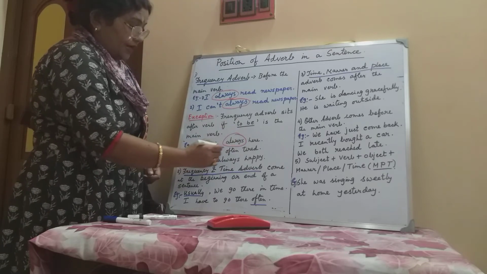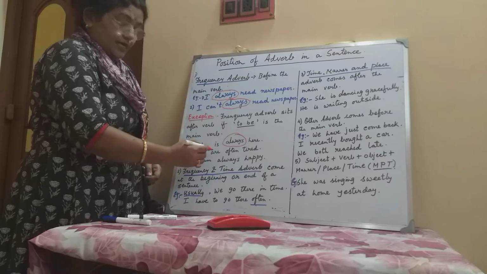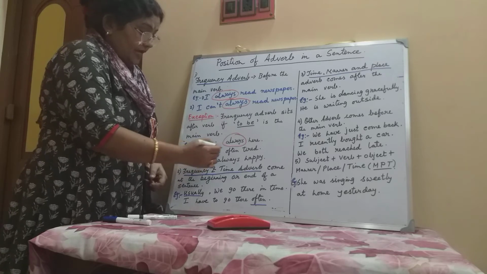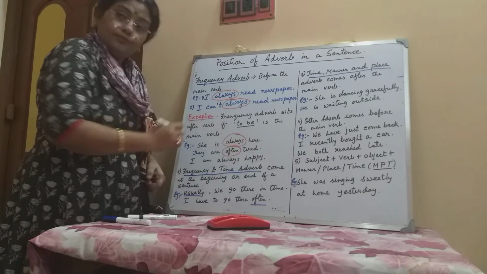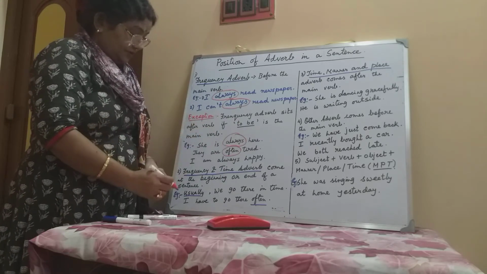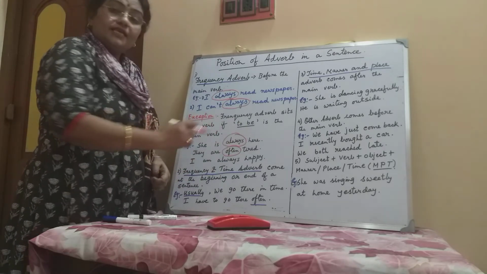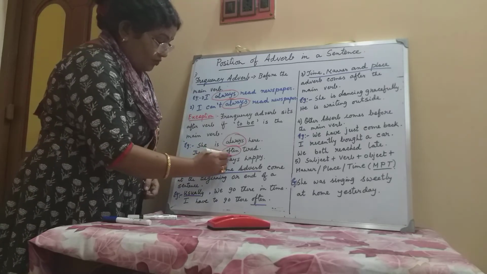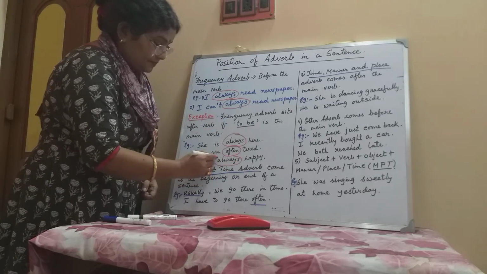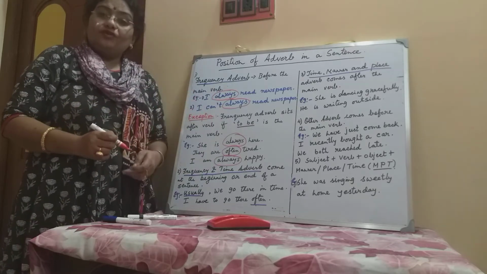Next, they are often tired. Are is the to be verb and often is the adverb here. I am always happy. Am is the to be verb and always is the adverb here.